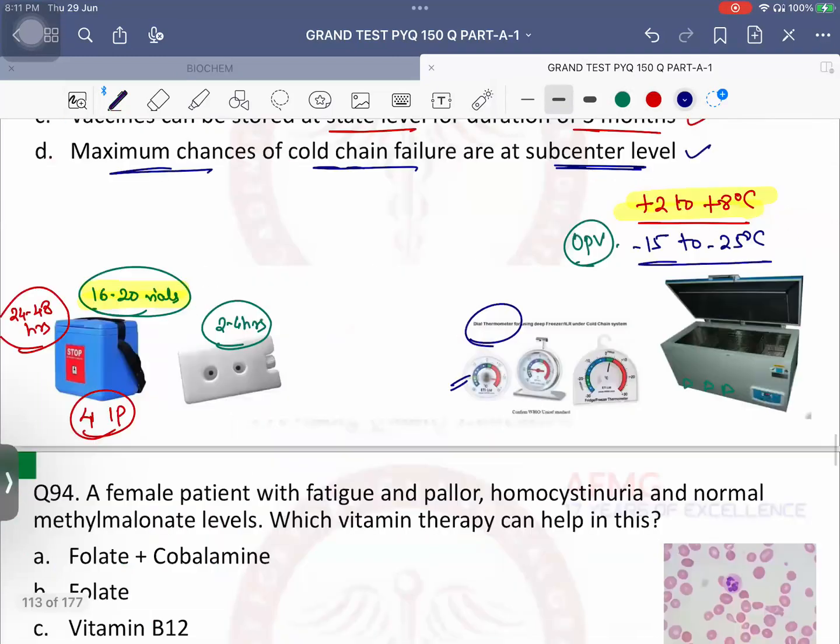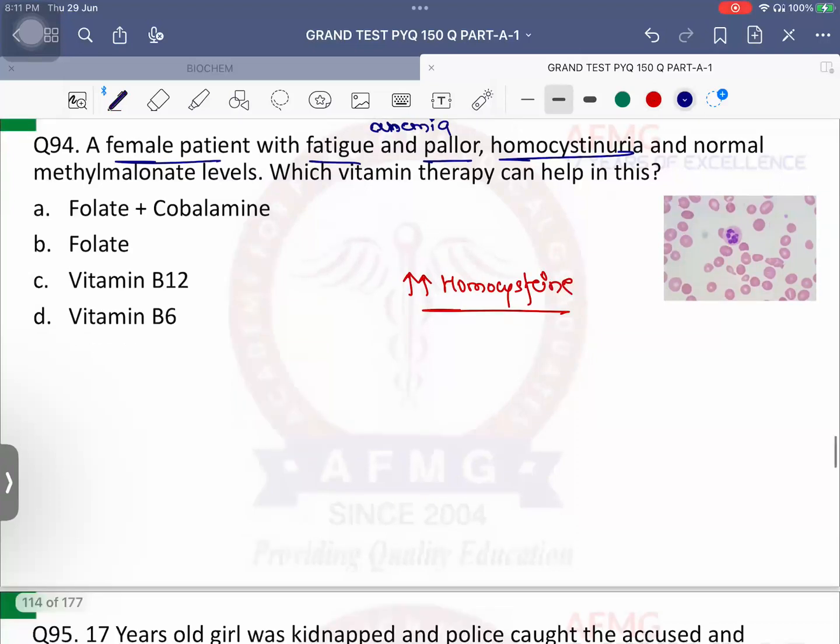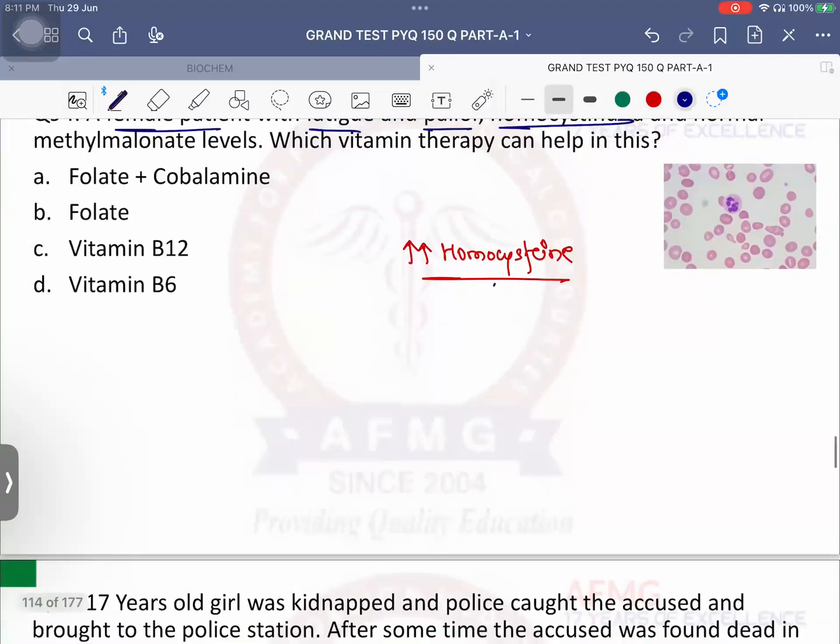Question number 94. A female patient with fatigue and pallor suggestive of anemia, along with homocystinuria, that is homocysteine has been excreted out in urine. That means the patient's body has more levels of homocysteine. Excess level of homocysteine is suggestive of which vitamin deficiency? Vitamin B9, that is folic acid, and vitamin B12, that is cobalamin.